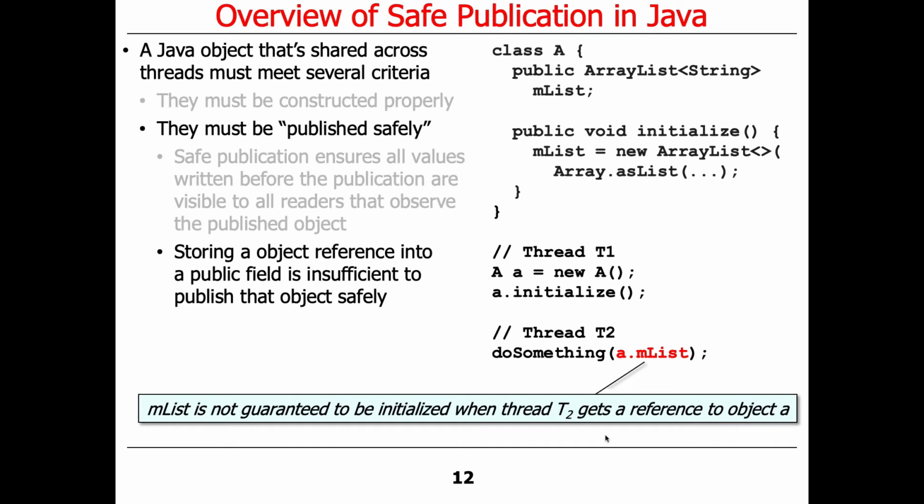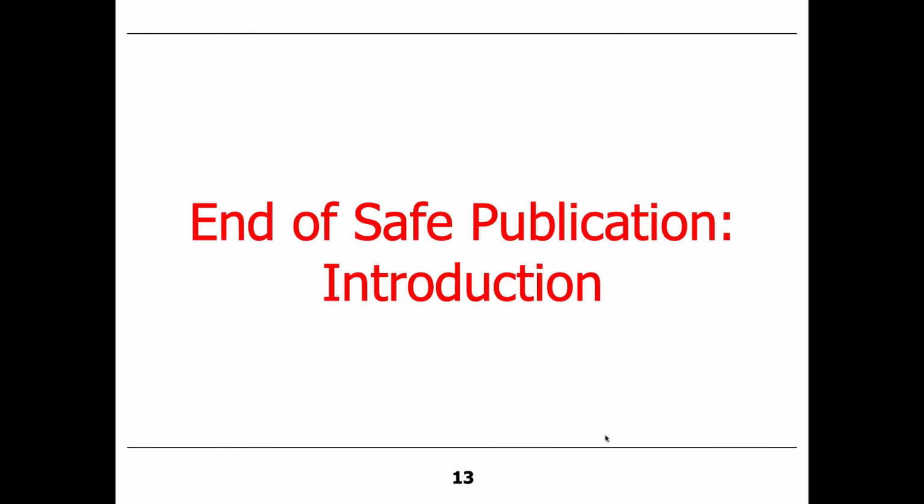And again, the easiest way to think about this is to remember that in a multi-core system with multiple cores running in separate caches, when this thing gets assigned in one thread, because, as you'll see, there's no way in this particular code to push it out or publish it to other threads, it could very well be the case that this other thread doesn't get access to what it's trying to get by the time it goes to reference it. It might, but it might not. There's no guarantees. OK, so that's kind of the background.